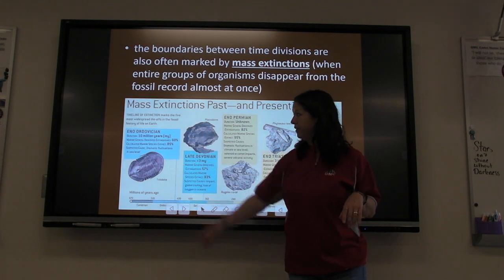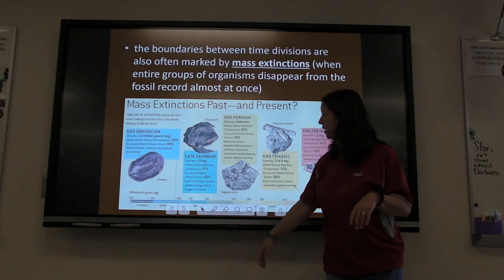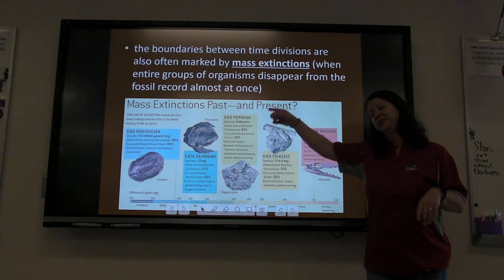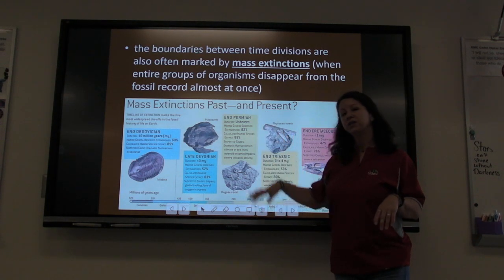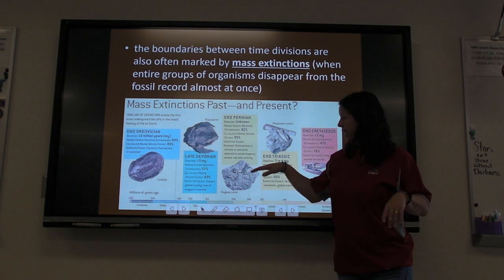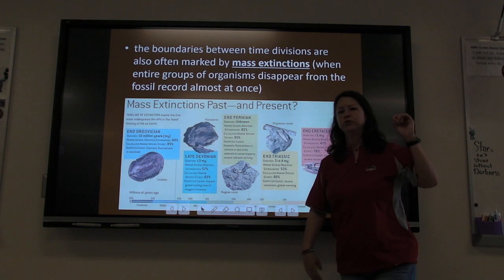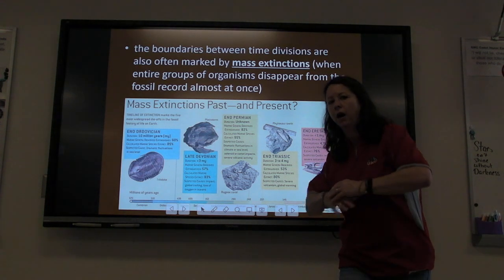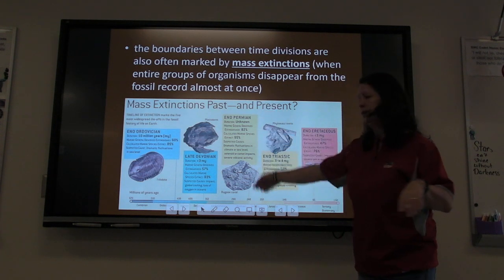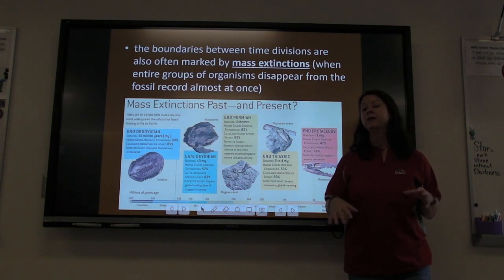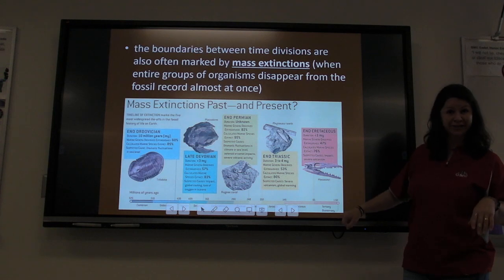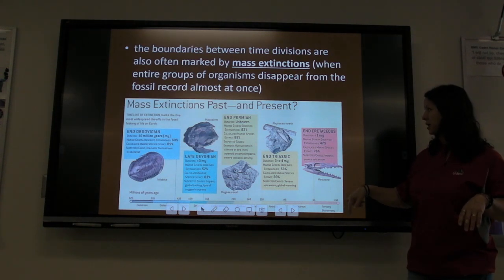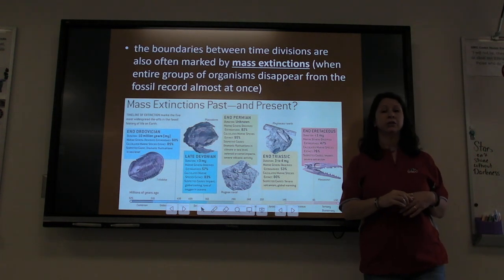Okay, the end of the Ordovician, the end of the Devonian. The end of the Permian was actually the biggest one that scientists have ever identified. This was before the dinosaurs showed up, and they actually think that up to 95% of all life on Earth disappeared during this one. It was nowhere near that bad, okay, when the dinosaurs went extinct, which was at the end of the Cretaceous, right? And so that's what mass extinctions are.